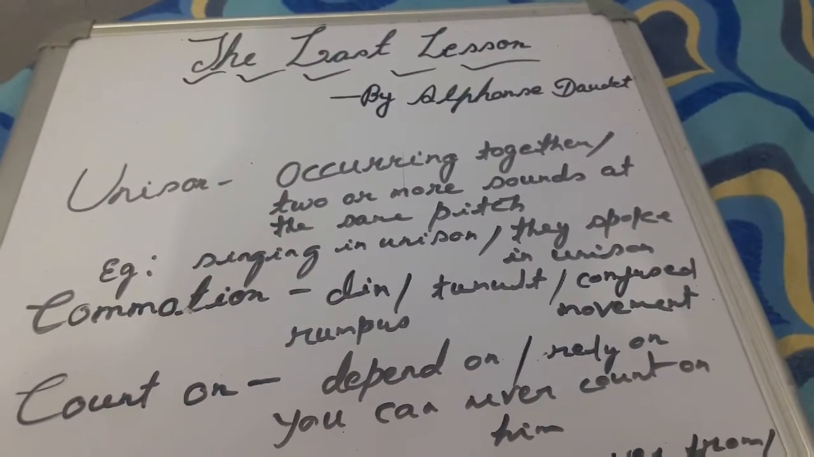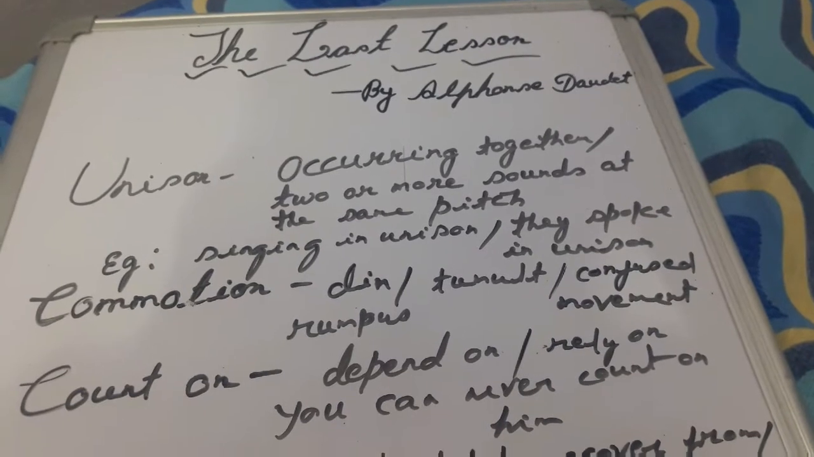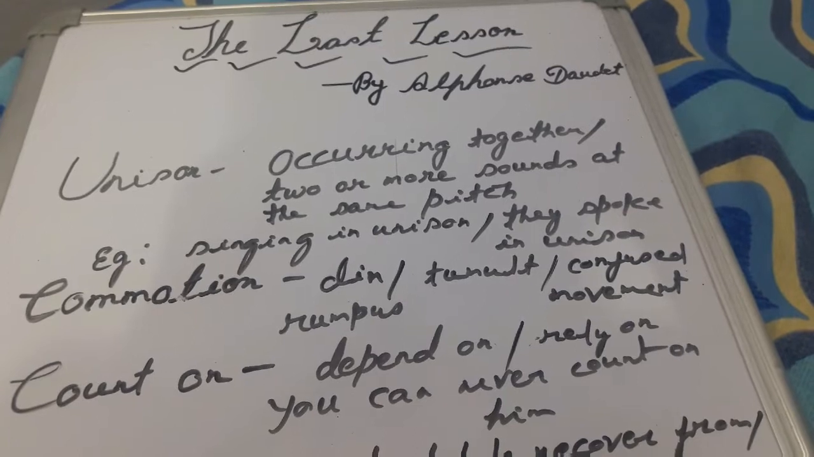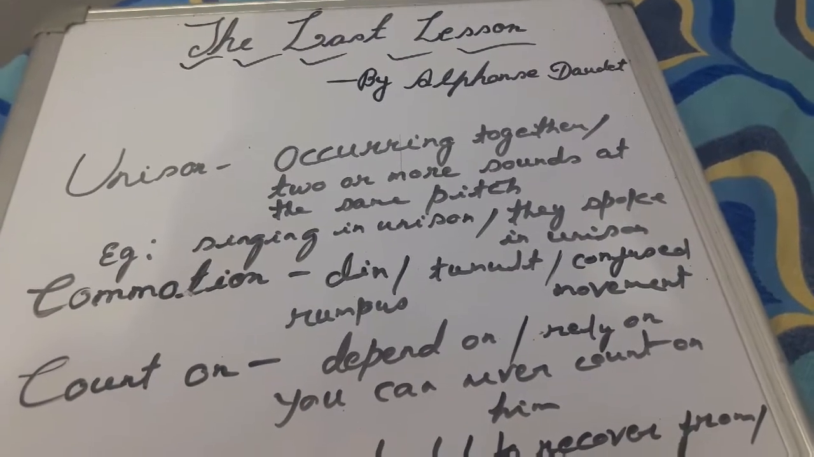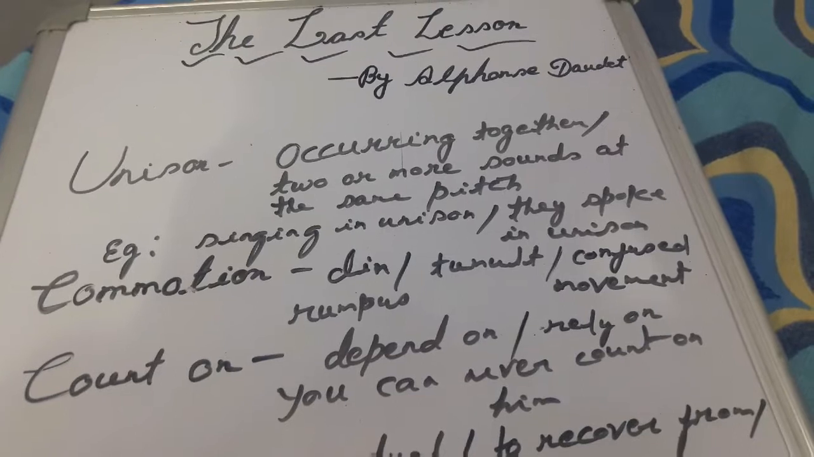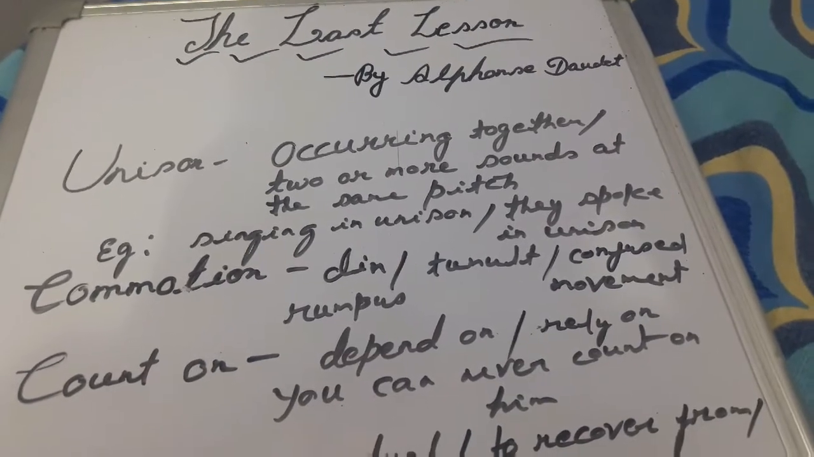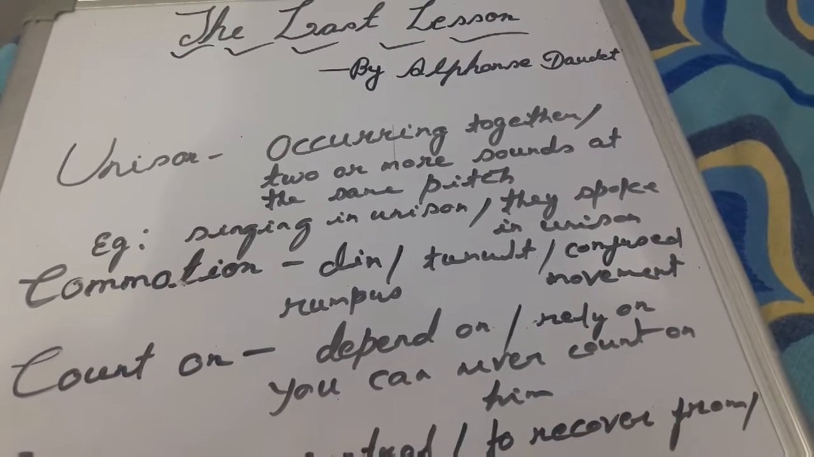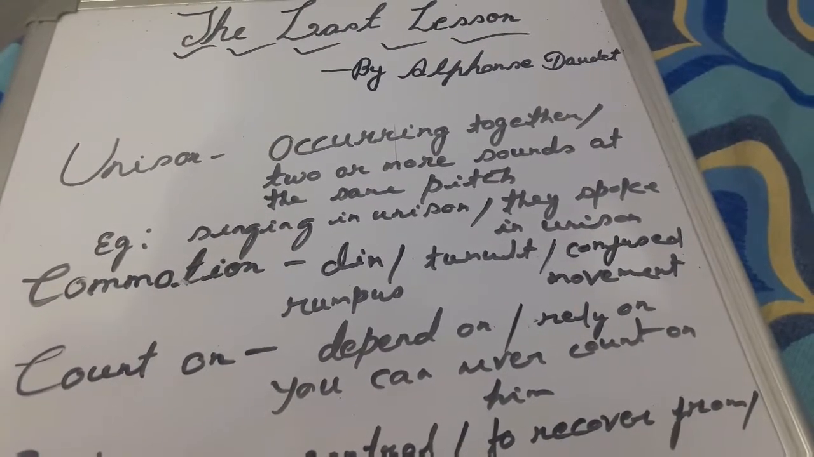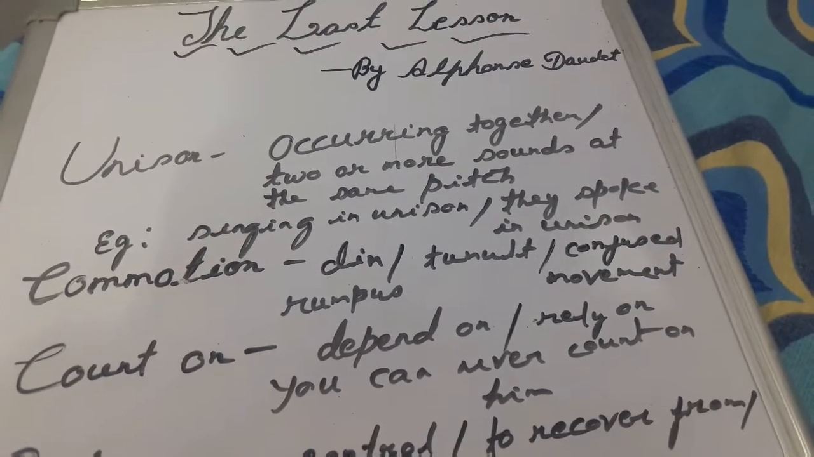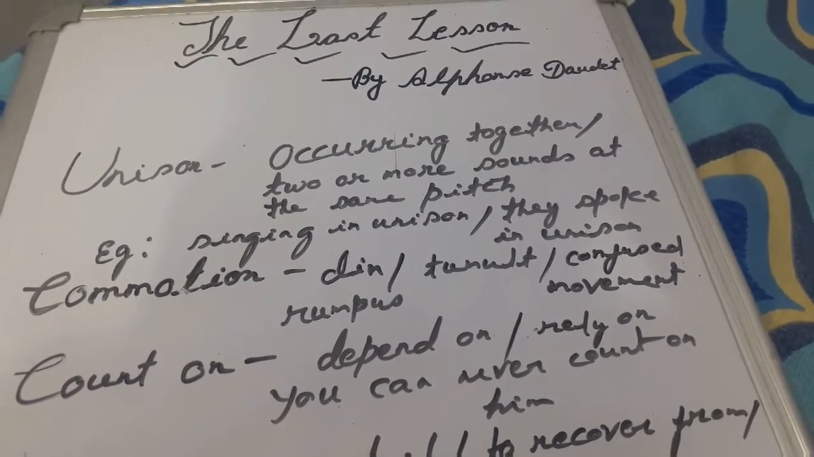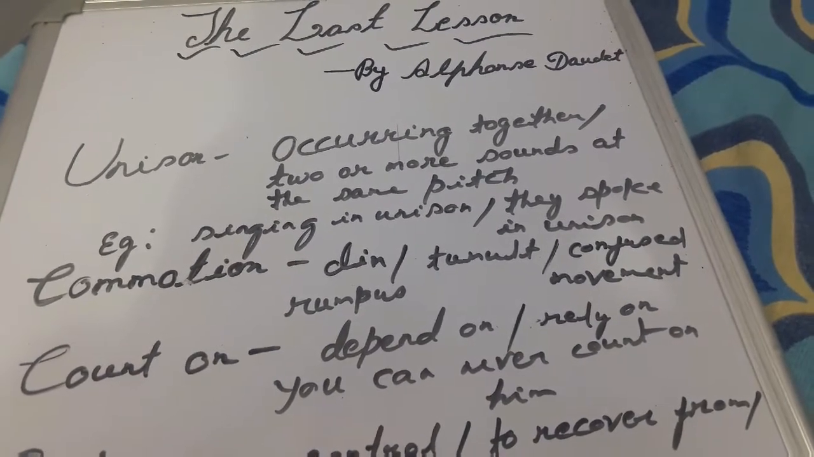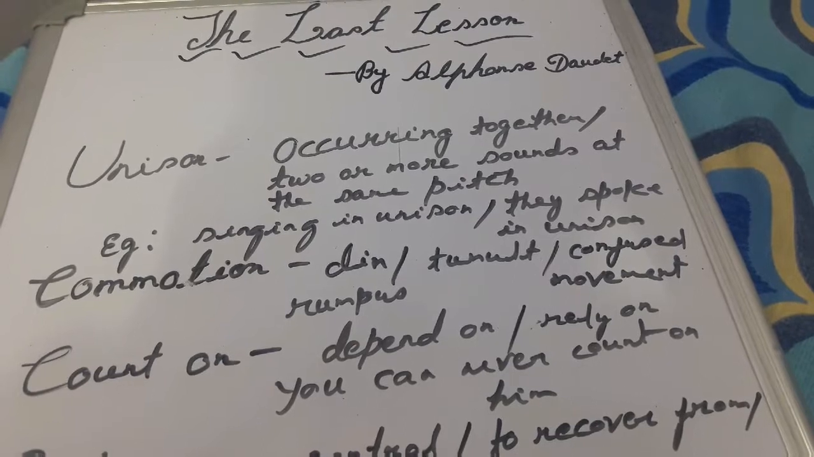Let's discuss some word meanings. First is unison. It has two meanings. First, occurring together. Second, two or more sounds at the same pitch. Example, singing in unison. They are singing in unison. Some girls are singing in unison. And the example of the second meaning is, they spoke in unison, means they spoke together.